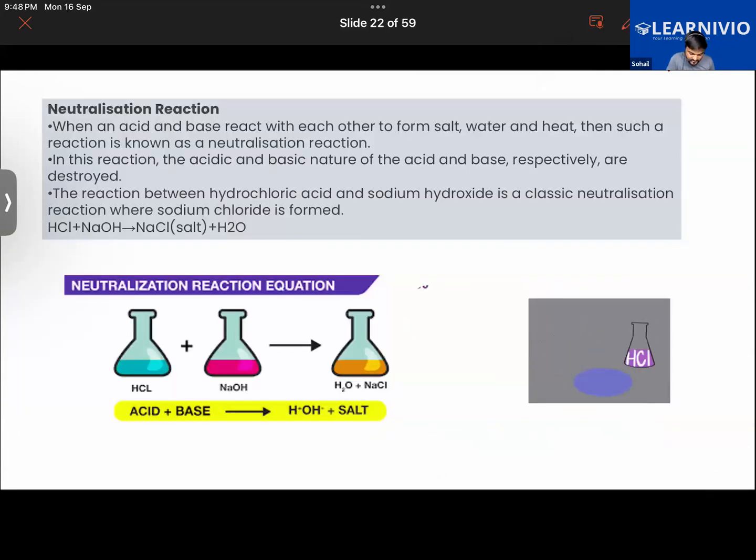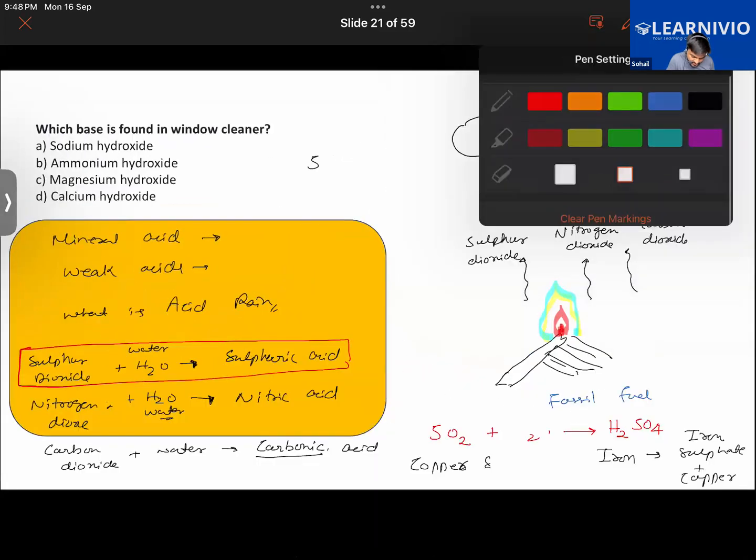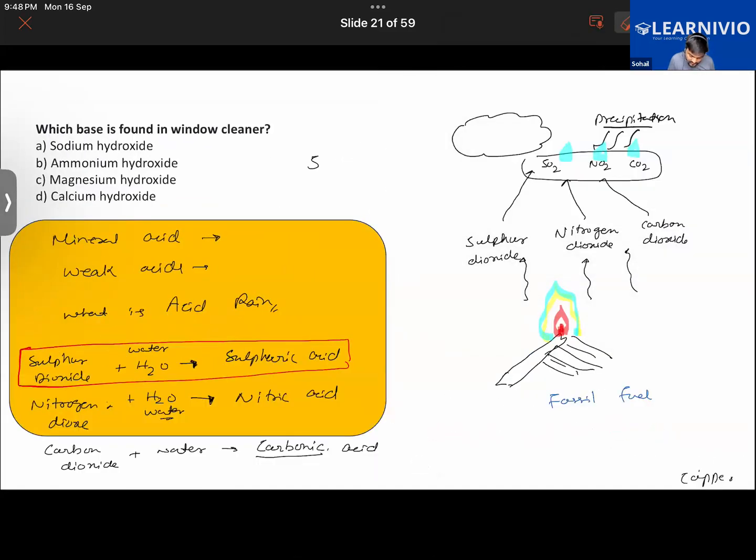I don't know what is happening today. Whenever I change the slide, whenever I choose this option, the slide automatically changes. We'll have to fix this.